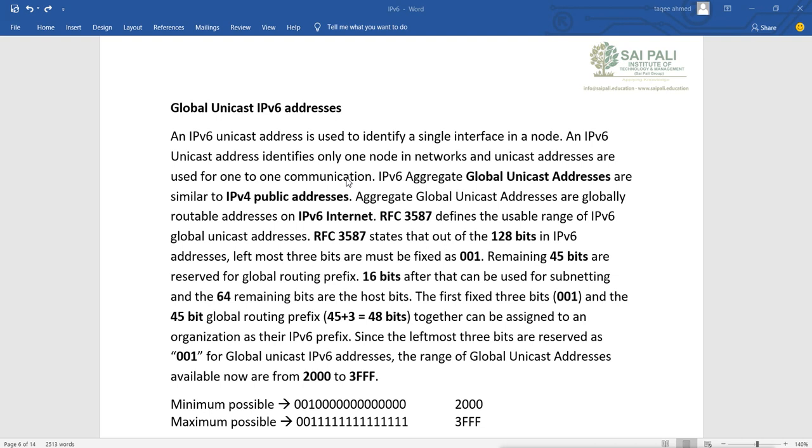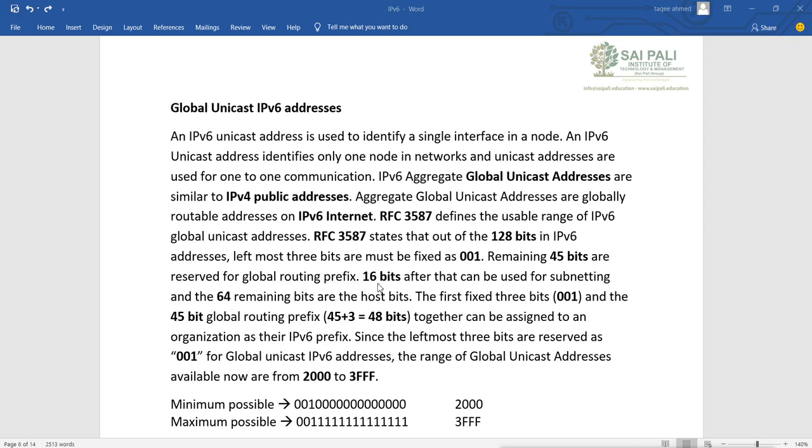So aggregatable global unicast addresses are similar to IPv4 public addresses, and they are globally routable addresses on the IPv6 internet. These are the addresses which we can use to connect to the internet and WAN connections, defined in RFC 3587. This RFC states that out of the 128 bits in IPv6 addresses, the leftmost 3 bits must be fixed as 001, and the remaining 48 bits are reserved for the global routing prefix.